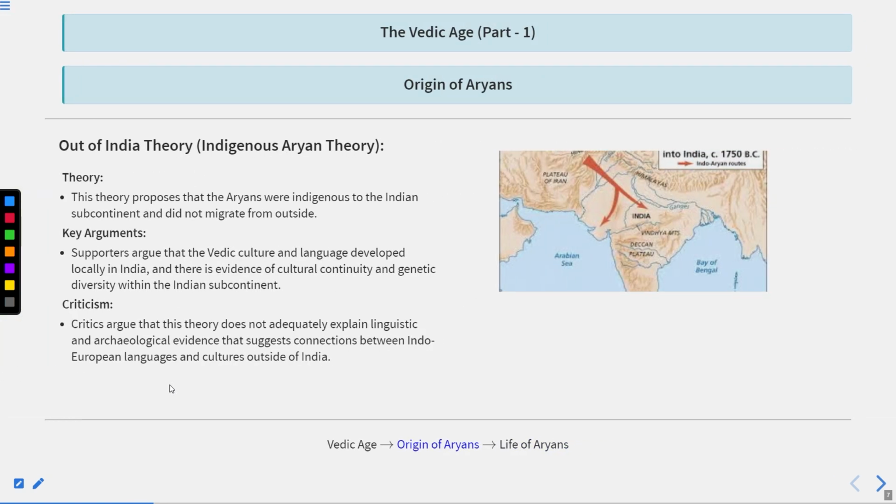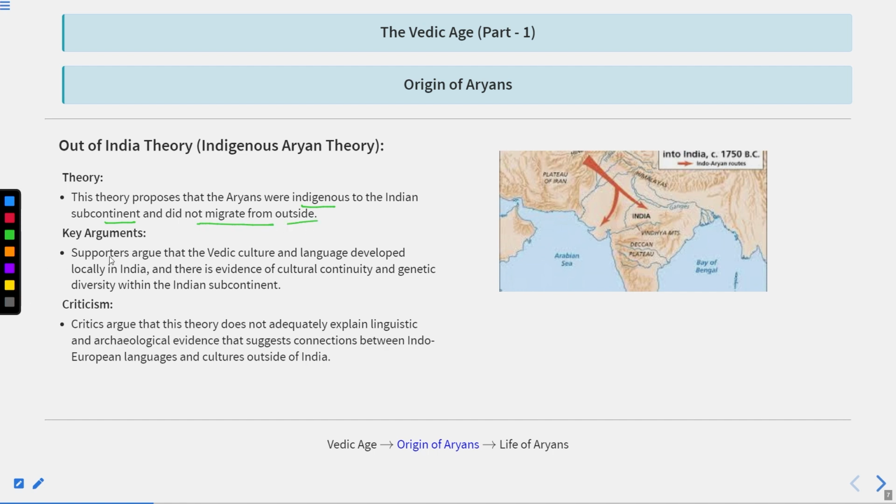Next, the out of India theory, which is known as the indigenous Aryan theory. Some Indians condemn this theory of Max Muller. According to Indians, the Aryans are basically of Indian origin. They shifted from inside to outside, or from Vindhya or central India to West India. This theory proposed that the Aryans were indigenous to the Indian subcontinent and did not migrate from outside.